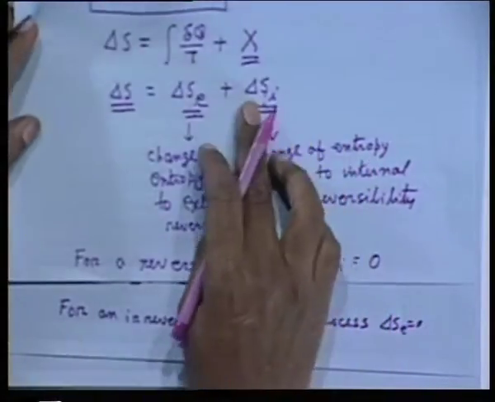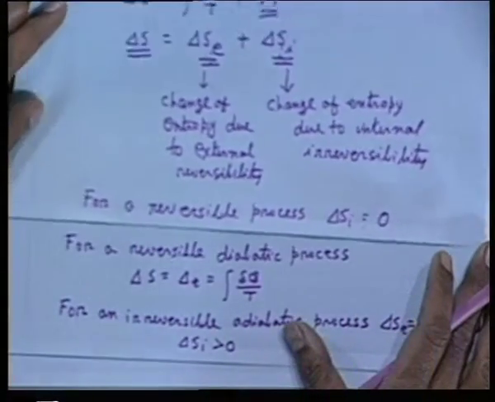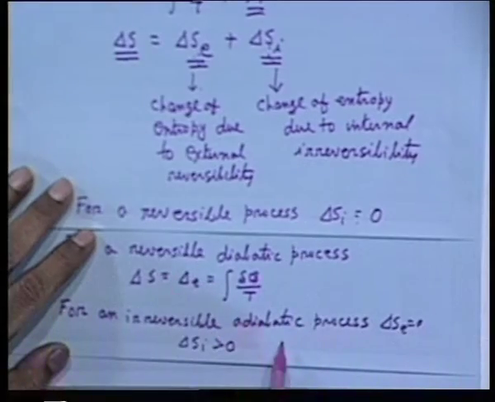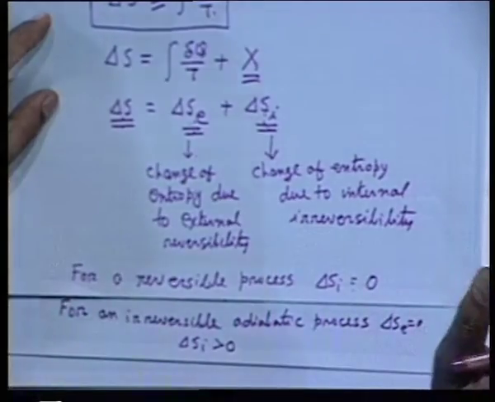If you expand a gas at a fast rate, or compress the gas in a piston cylinder or in any expansion or compression device that is fully insulated, then there is an increase of entropy because of this delta S_I. That means this portion is the change of entropy due to internal irreversibility. Now, if the process is both reversible and adiabatic, then both these terms will be 0 and delta S will be 0. Clear? So can we define entropy for an irreversible process?